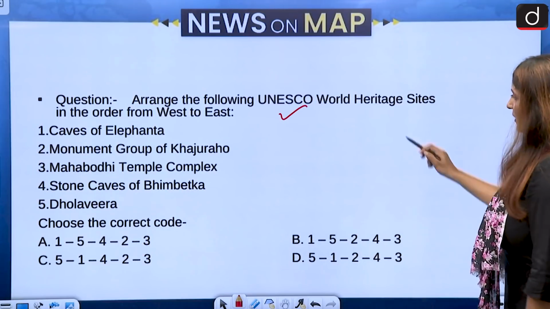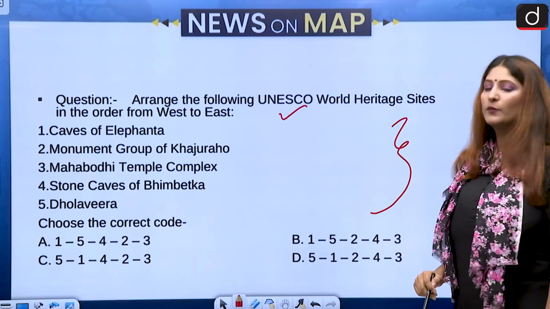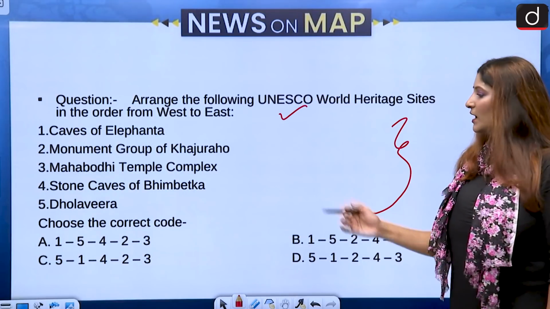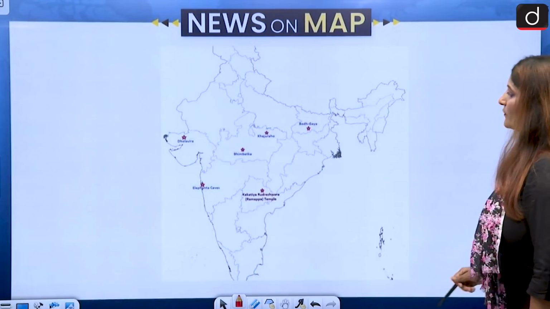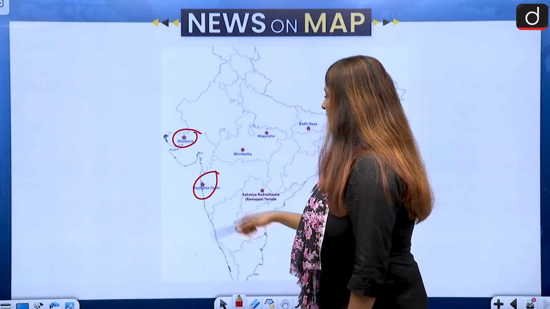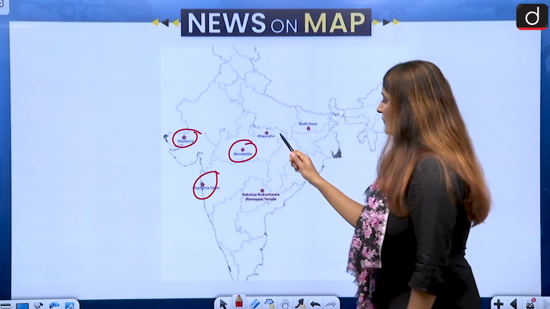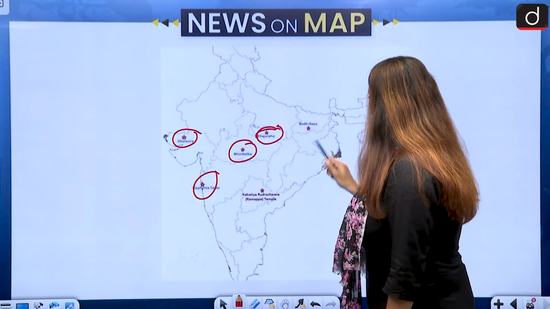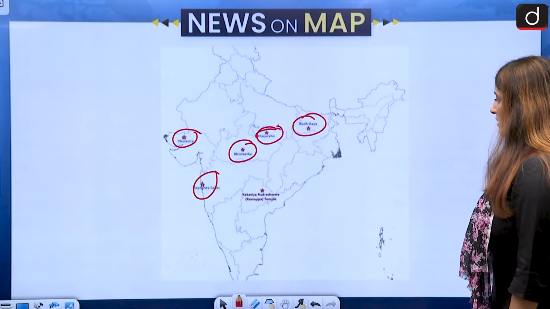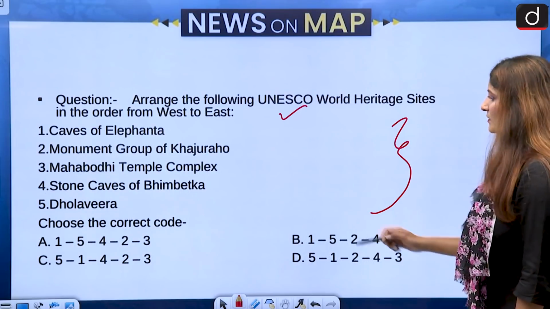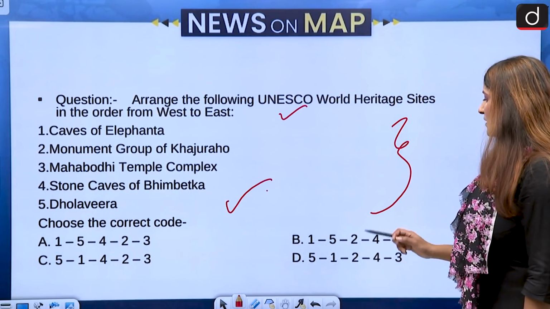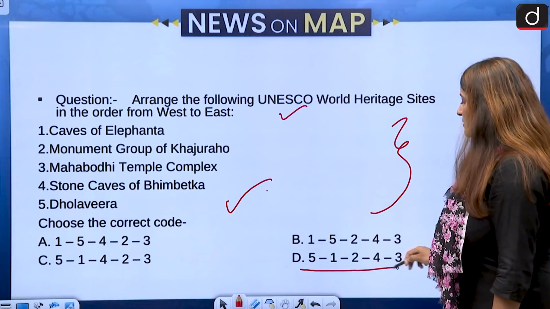So let's see, these are the many options. Caves of Elephanta, Monument Group of Khajuraho. Then we have Mahabodhi Temple Complex, Stone Caves of Bhimbetka and Dholavira. Let us see, first of all, Dholavira is in Gujarat, northern Gujarat, first that. Then we have Elephanta Caves, then Bhimbetka, then we have Khajuraho, and then we have Bodh Gaya. So Mahabodhi temples. So first Dholavira is correct, first. So fifth should be one of our first arrangements.